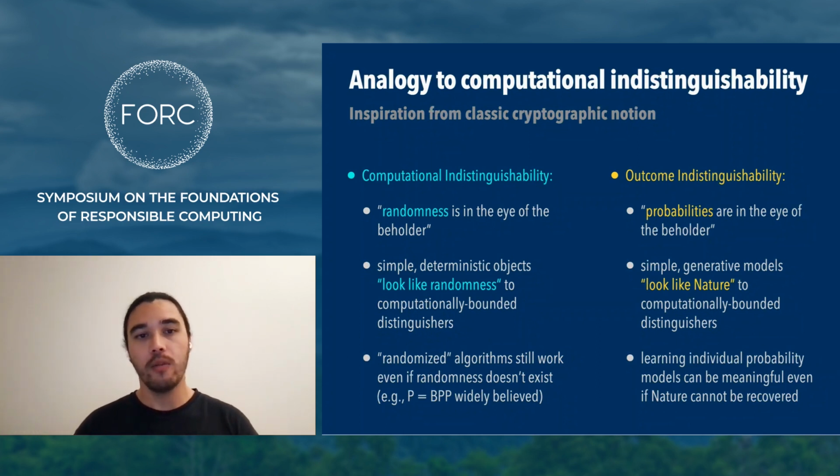In OI, we're suggesting that perhaps when thinking about individual risk, individual probabilities are in the eye of the beholder. And the goal really should be to learn simple generative models that somehow look like nature for all intents and purposes.